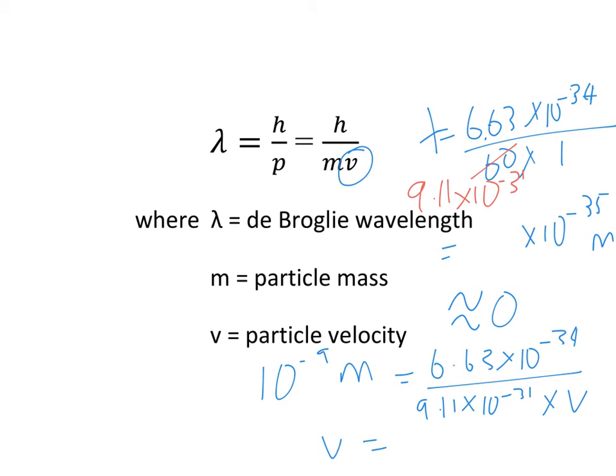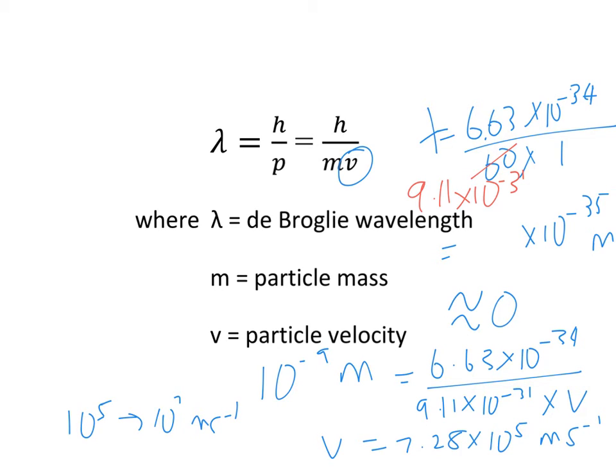So what is the speed you must give the electron? See whether it's achievable or not. Quickly calculate. Okay, so 7.28 times 10 to the power 5 meters per second. Is it achievable? Definitely, because the speed of electrons is typically between 10 to the power 5 and 10 to the power 7 meters per second. We can actually achieve all these speeds easily. So 10 to the power 5, piece of cake.